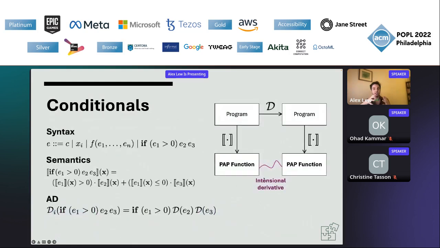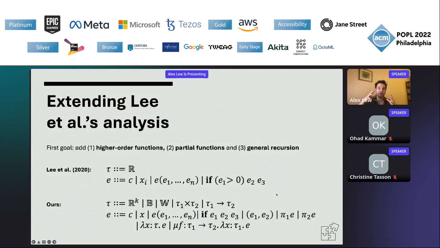And using this definition, Li et al. were able to show that AD always computes some intensional derivative of the user's original program, even though which intensional derivative it computes might depend on the source program's implementation details. This framework gives us a way of reasoning about AD's behavior in the presence of conditional branching and piecewise functions, and is a good starting point for adding higher order functions and general recursion.